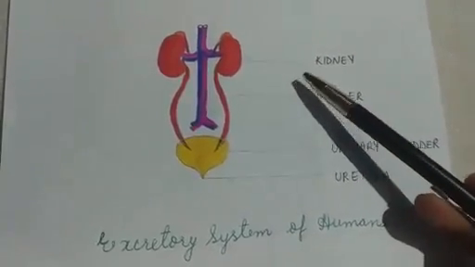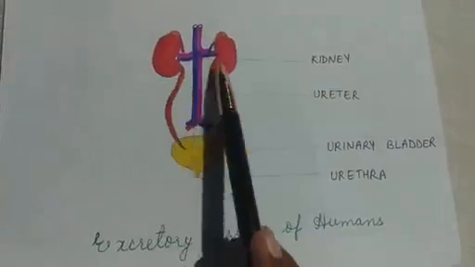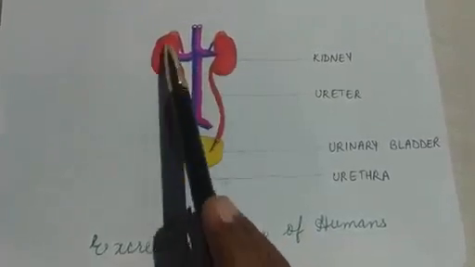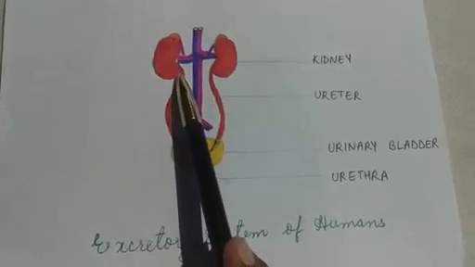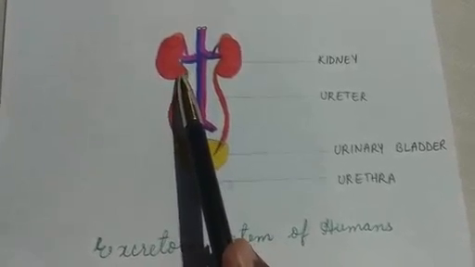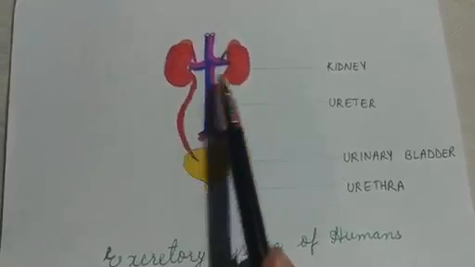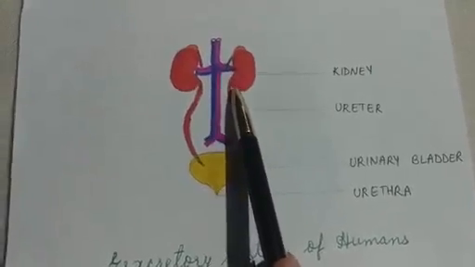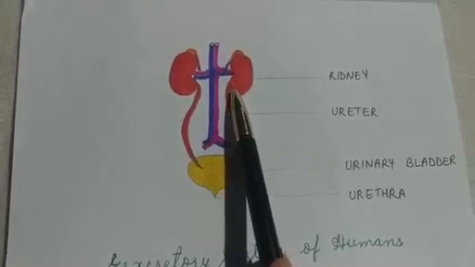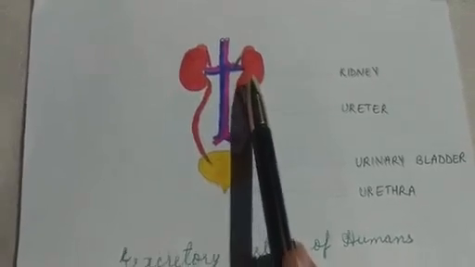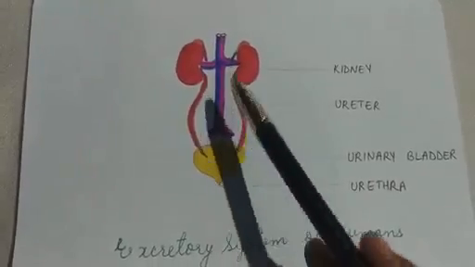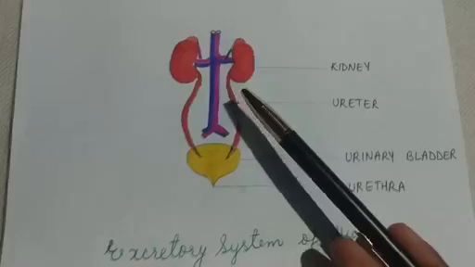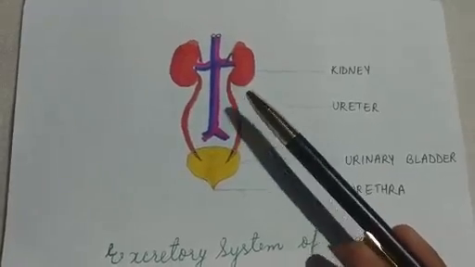Kidneys are a pair of bean-shaped organs. See, pair means two, and they are bean-shaped, like red beans which we eat, children. They are the main organs of the excretory system. Without kidney, the system of excretion can never continue.